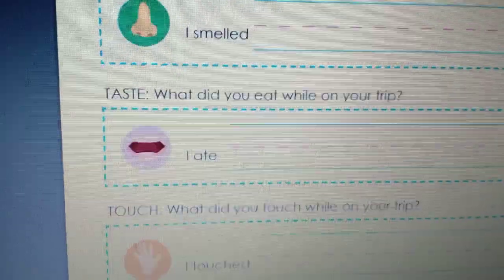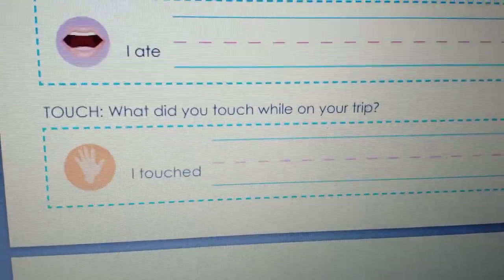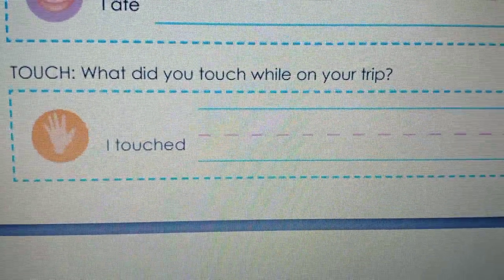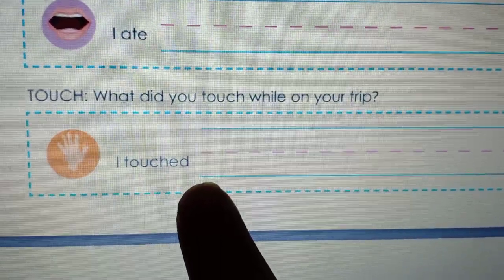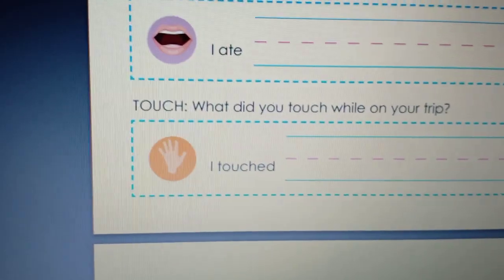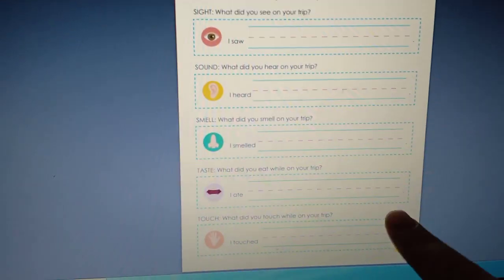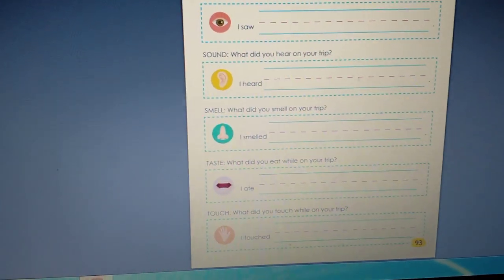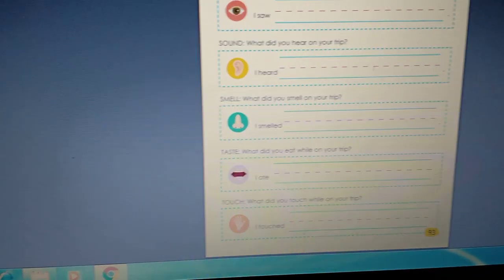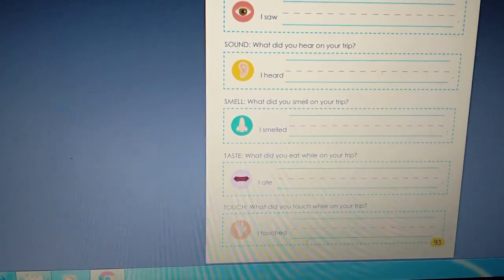I'm sorry, there is another one here. Touch. What did you touch while on your trip? I touched what? What have you touched? You will remember what you have touched in your trip and write it here. So in this page, you have the 5 senses, and you have to remember what you did in your trip and answer the questions here. Each one of you will complete this page according to his own trip.